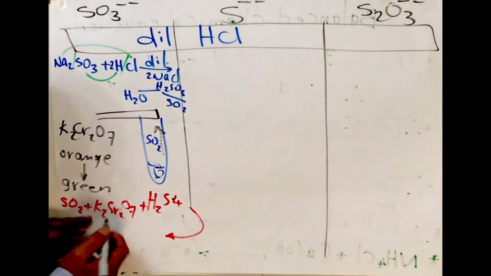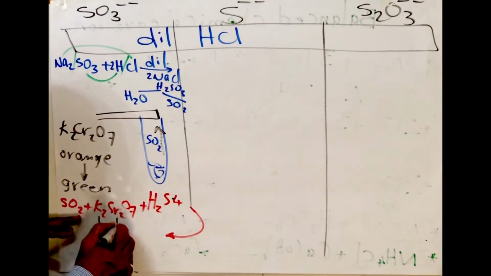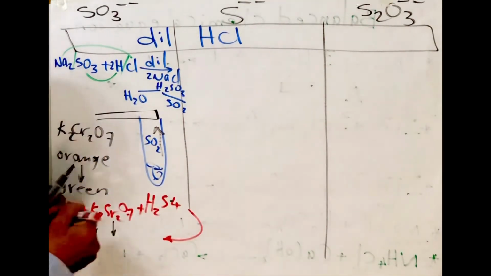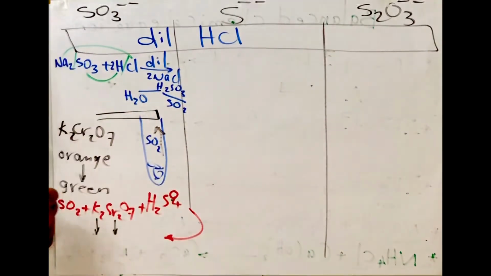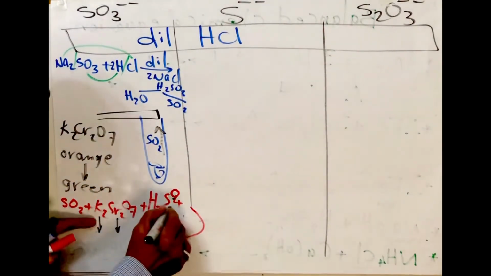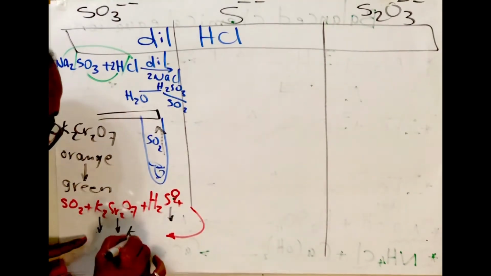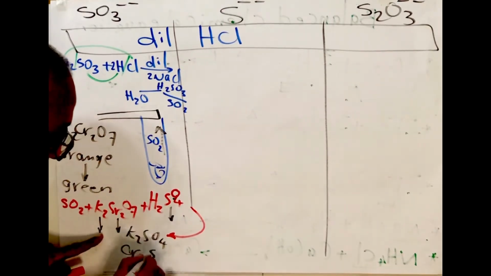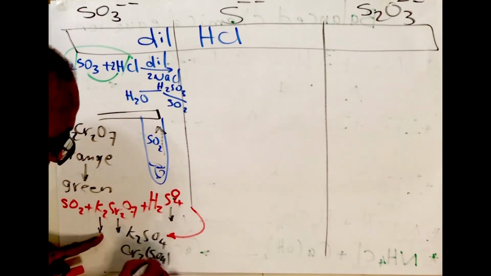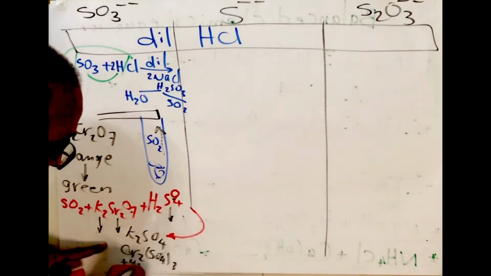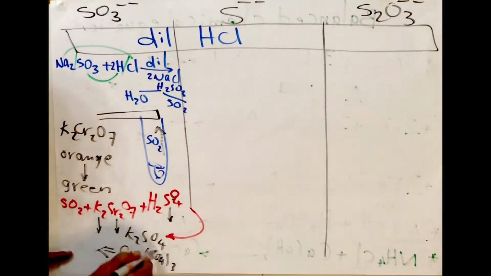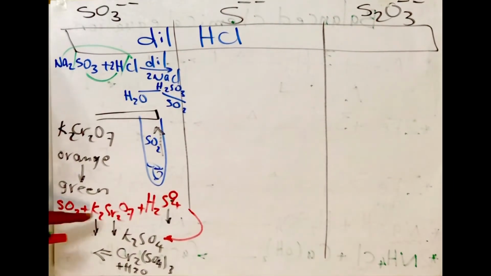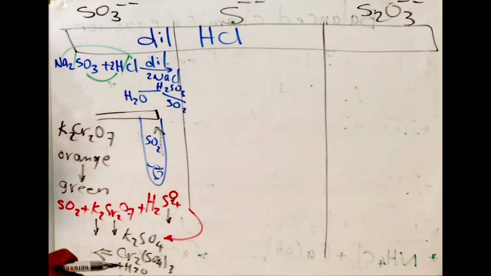SO2, K2Cr2O7 and sulfate form double substitution and forming K2SO4, Cr2(SO4)3, and H2O. Cr2(SO4)3 has a green color, so the color changes from orange into green.